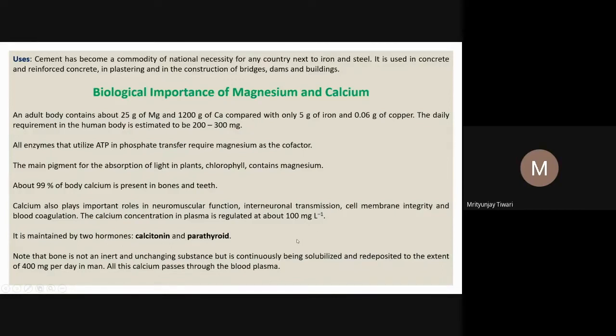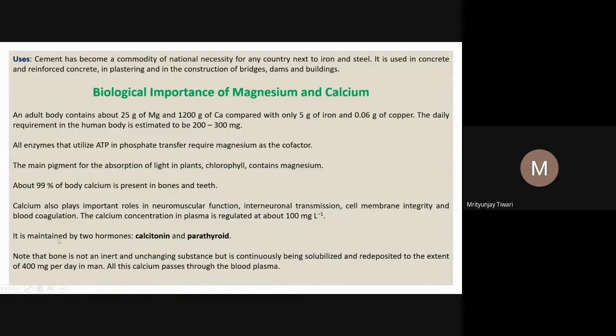If you take more than this concentration of calcium from a certain food source, it will be excreted through the urine. And if your food intake contains a very small amount of calcium, what will it do? It will not allow calcium ions to go out. So a very small amount of calcium ion will go out through the urine.